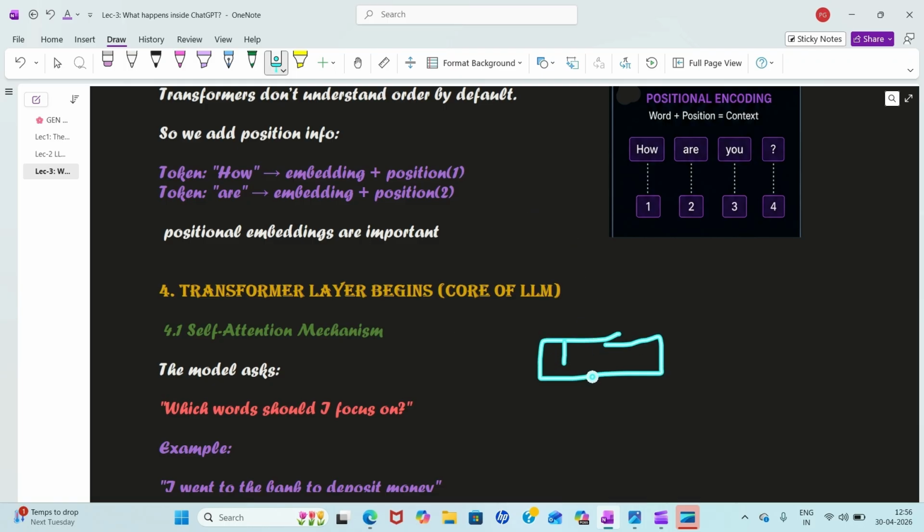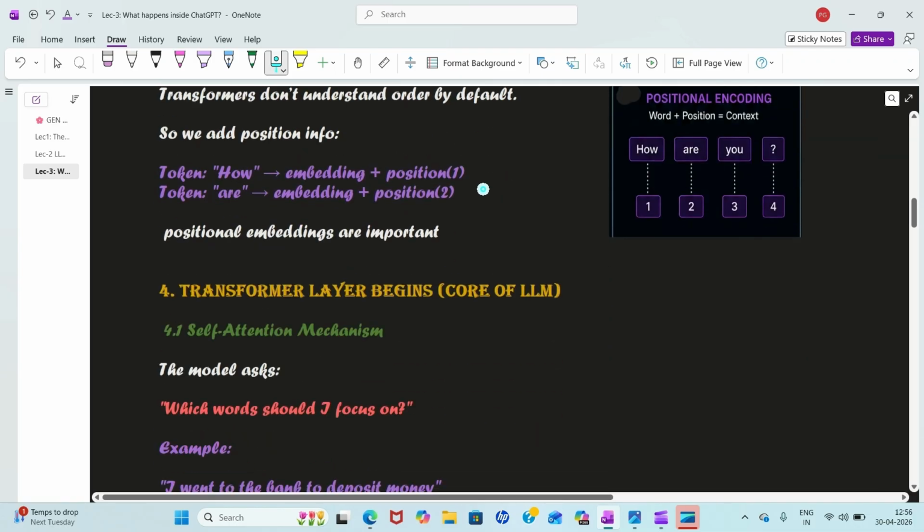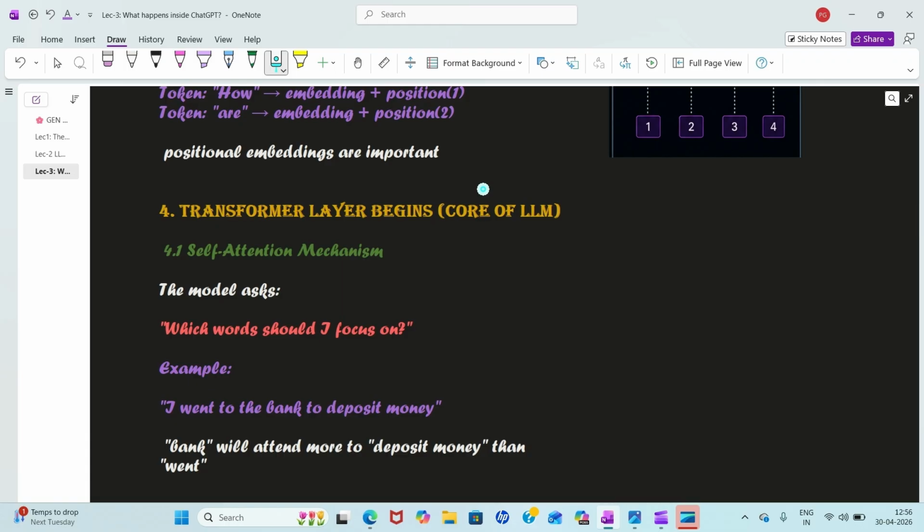So we have to store in a list, we make our matrix, and for that we need to store two pieces of information: positional and your numbers. So vector and position embeddings are important. When word plus position is combined, then we get meaning.